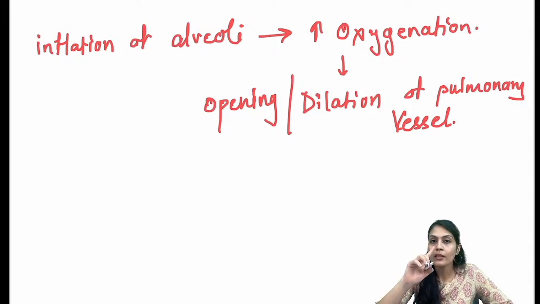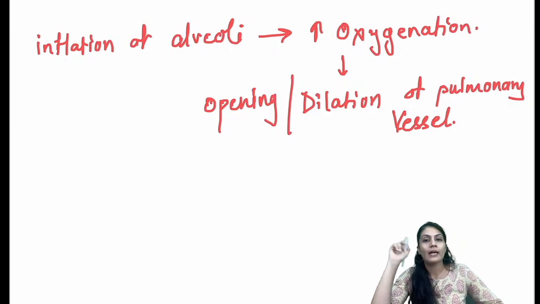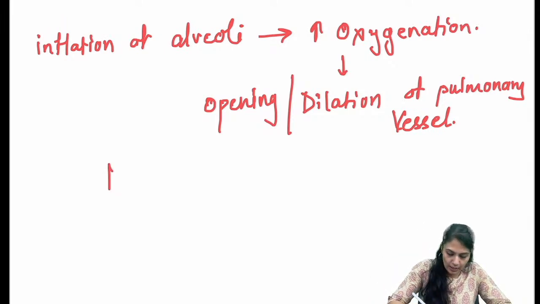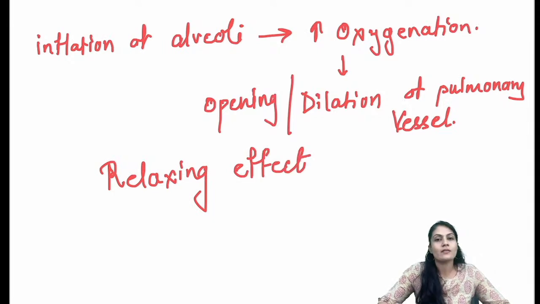There is one more thing which is very, very important. That is nothing but PGE2, which also helps in the dilatation of the pulmonary vessel. And this effect, especially oxygenation causing dilation, is known as the pulmonary vessel relaxing effect. What is the relaxing effect?